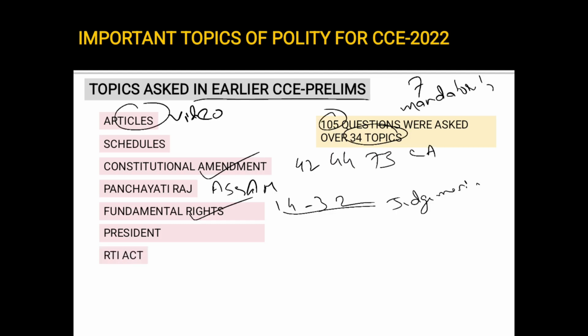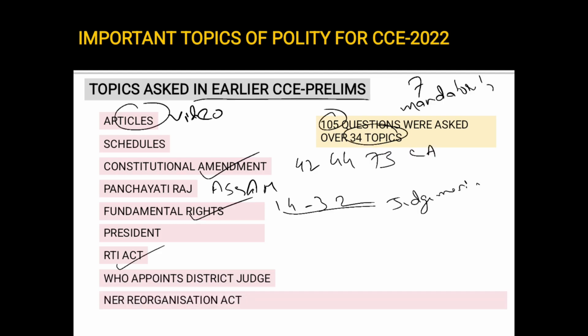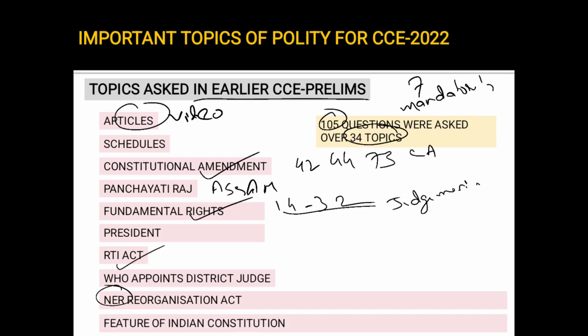Next important topic is the RTI Act, which was asked in a previous year paper. RTI is Right to Information. Which year the RTI Act was passed and what the RTI Act is are very important. Who appoints the district judge? There was a question on that. The North Eastern Areas Reorganisation Act is important: in which year and when the various states of the Northeast were formed is very important. Features of the constitution I have told you previously.